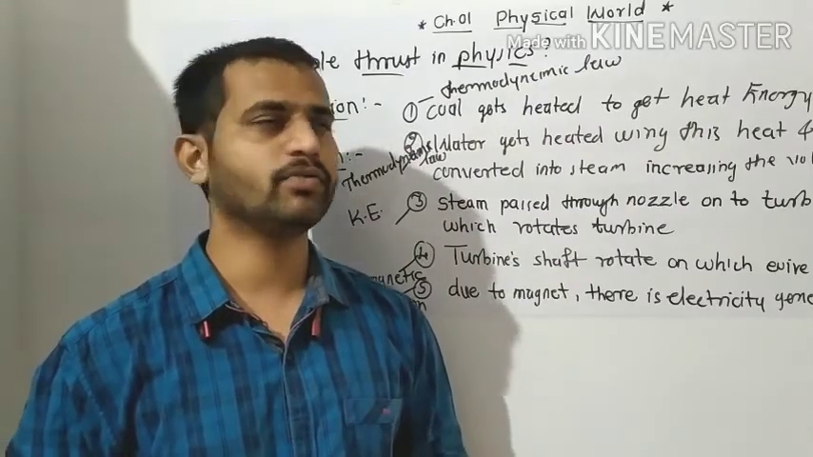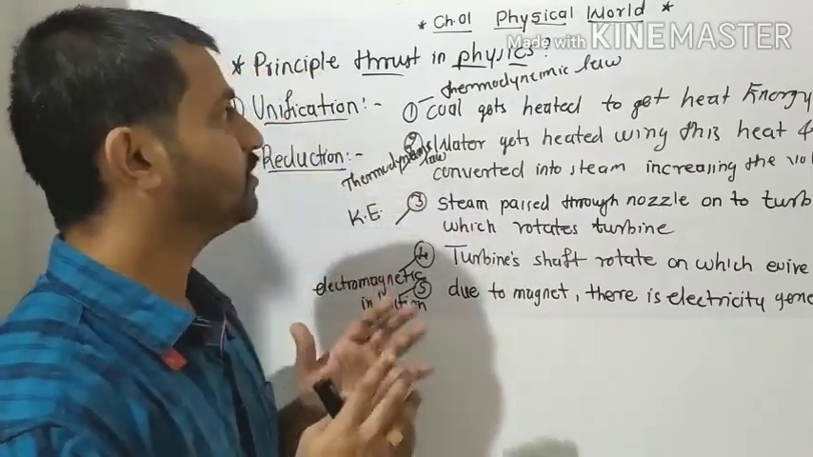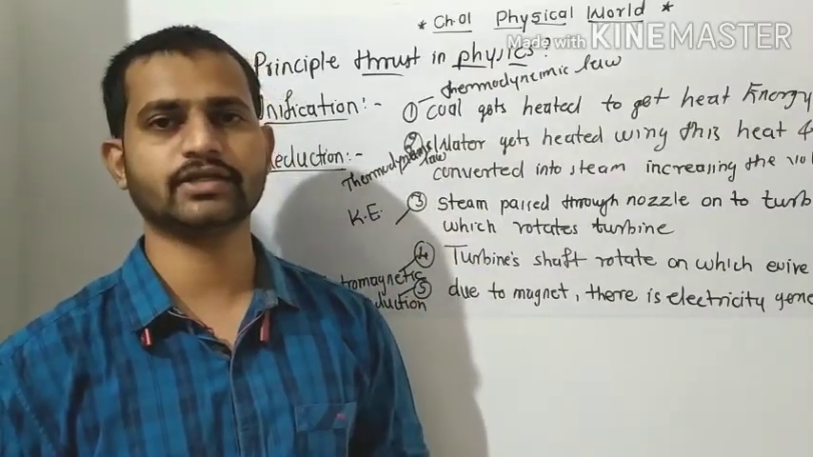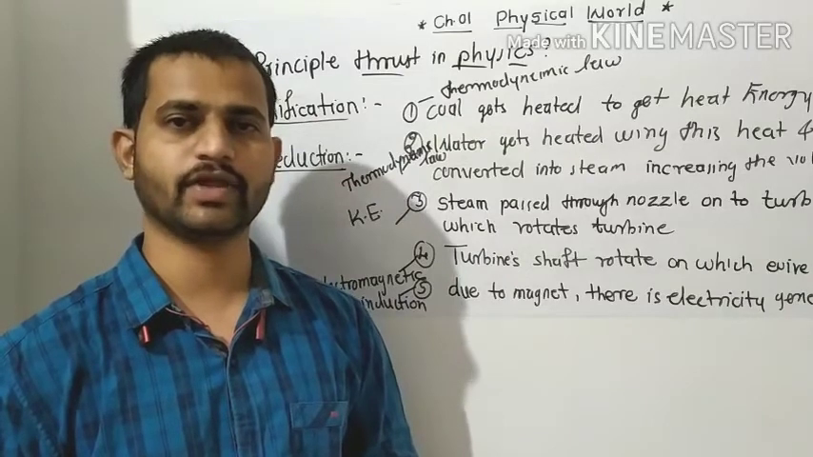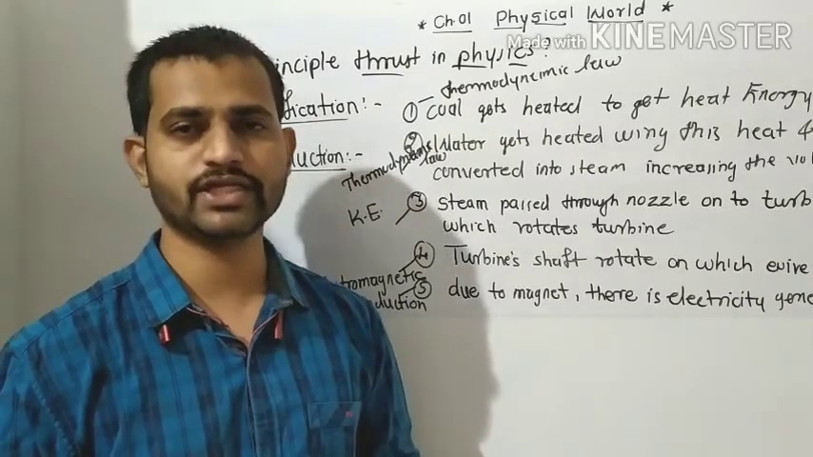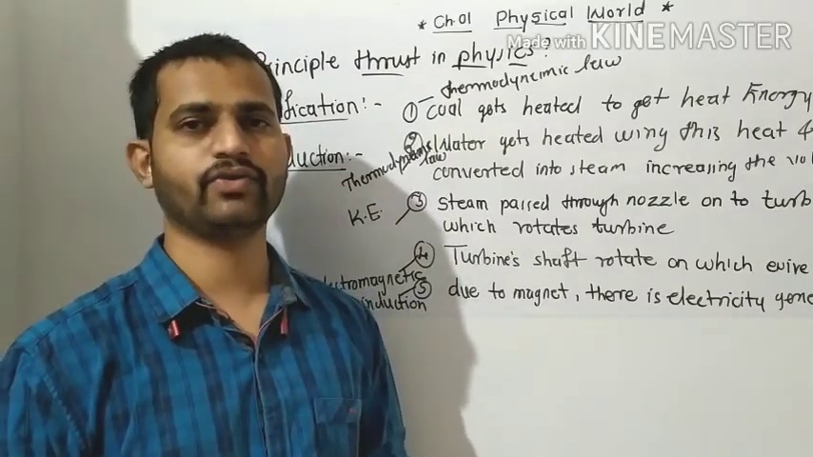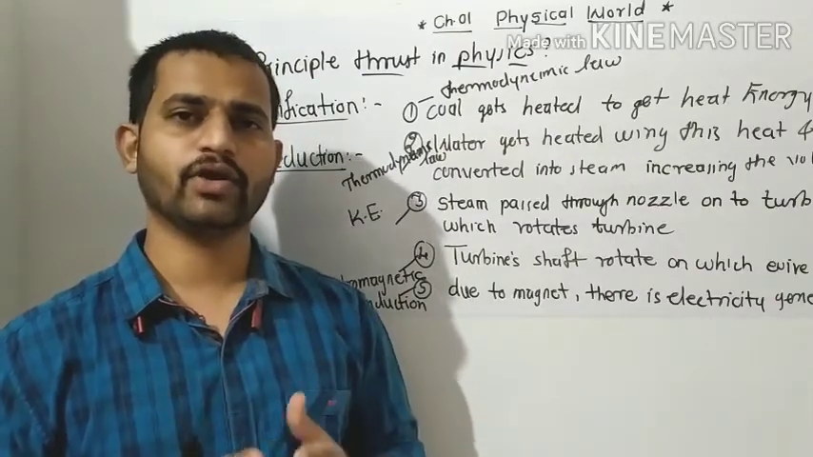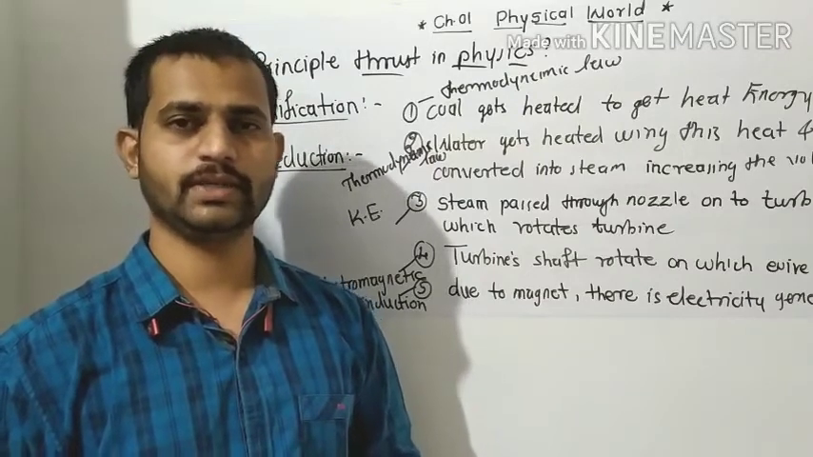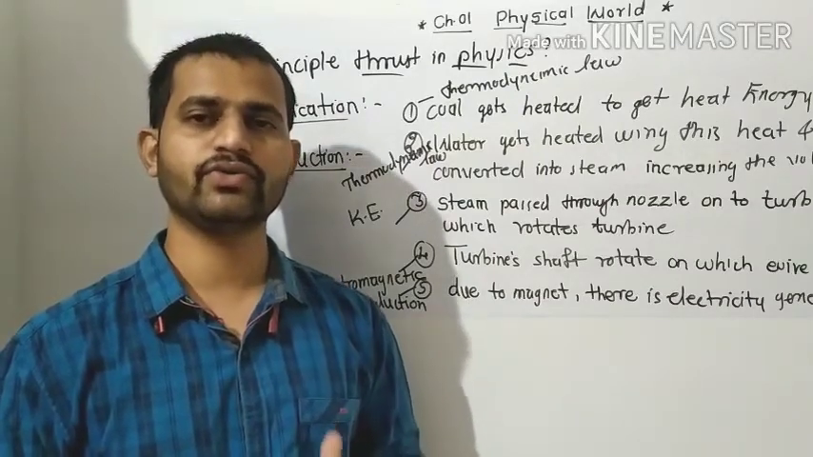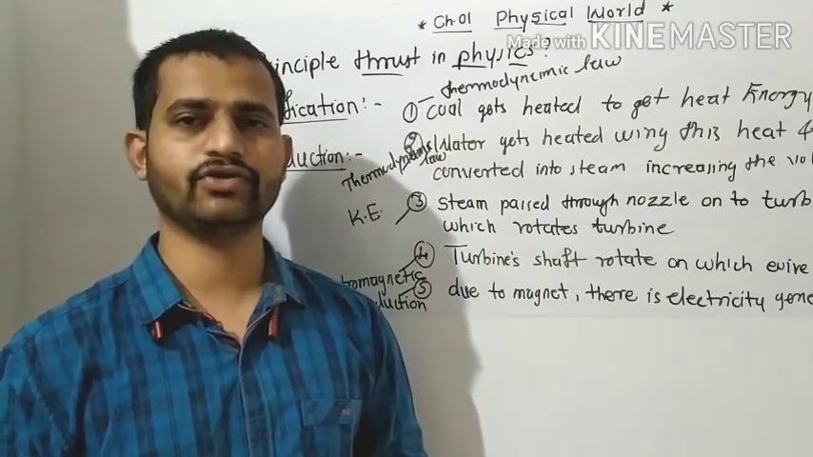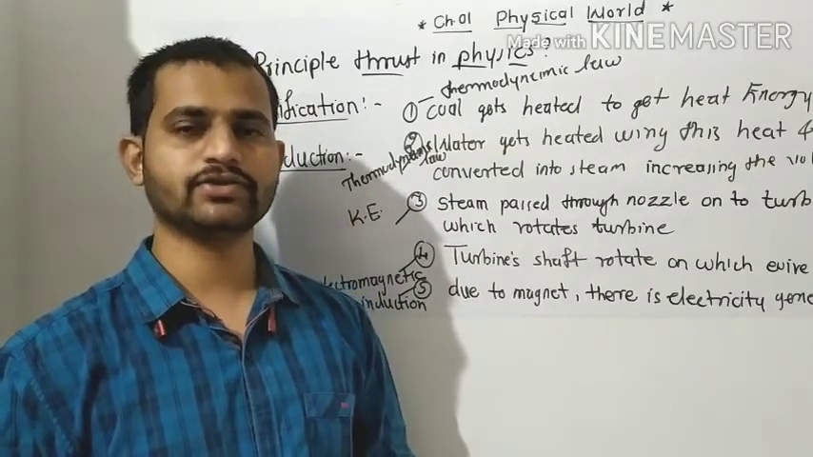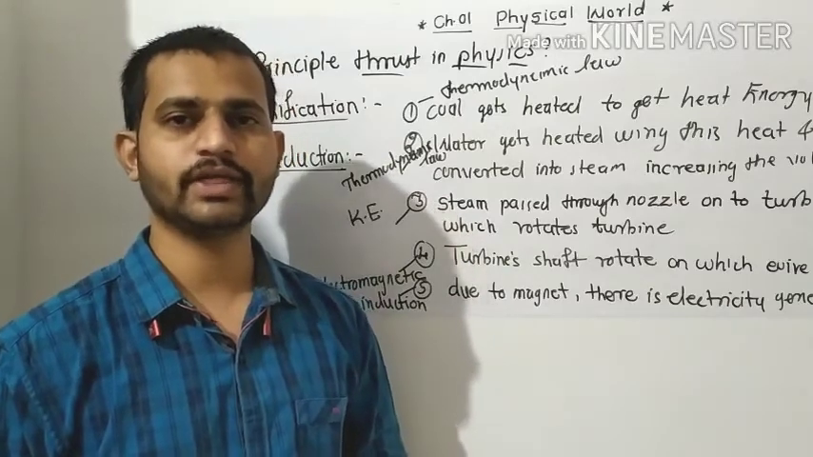Okay, so that's all from the principal thrust areas of physics. The two main thrust areas are unification and reductionism. Either we have to go by unification or by reductionism, depending on the phenomenon, whether it is a complex one or a simple one. Okay, so likewise we have to select whether it is under the unification process or the reductionism process. Okay, so that's all from the principal thrust of physics.